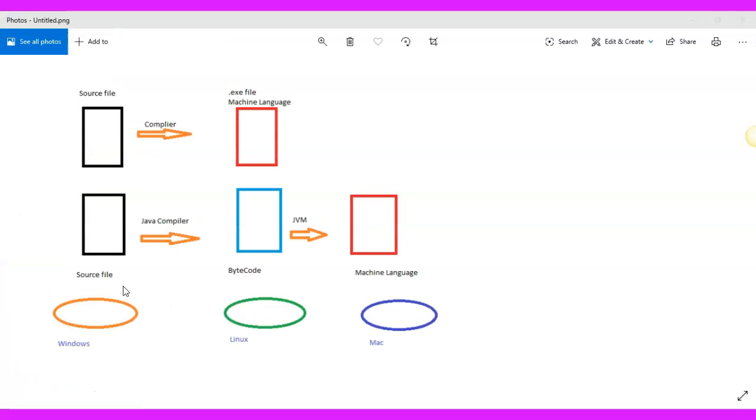Now, if we are to develop any application in C or C++, normally what happens is a source file is created in which your high-level code in C or C++ is written.